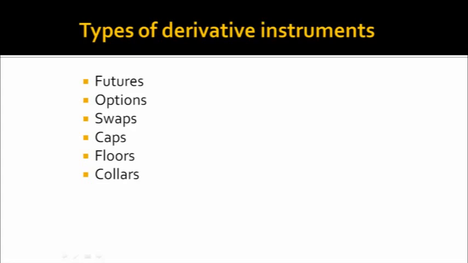We are going to discuss them one by one later in our discussion. After all, futures and options are the most popular derivative instruments which are traded on the exchange. Now before discussing these things, let's discuss the three generic contracts which are in the derivative market.